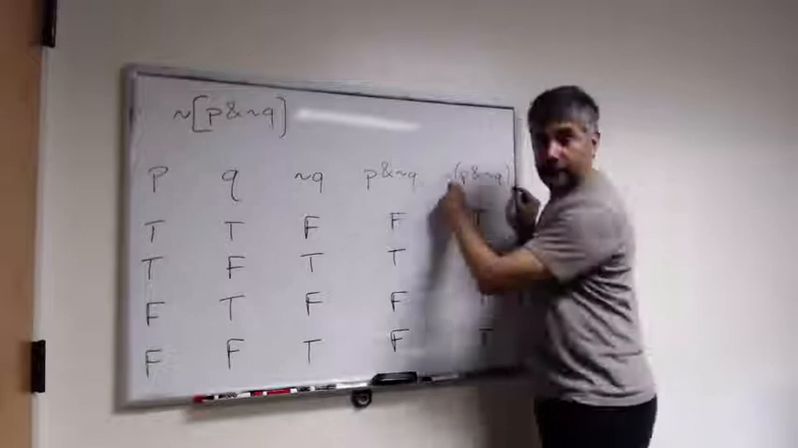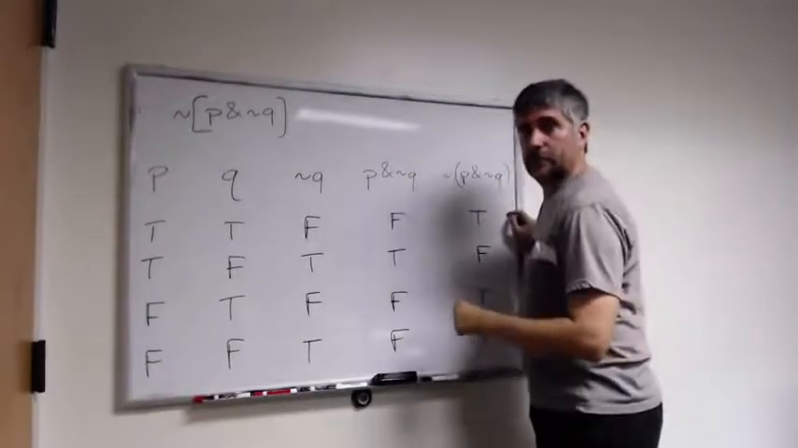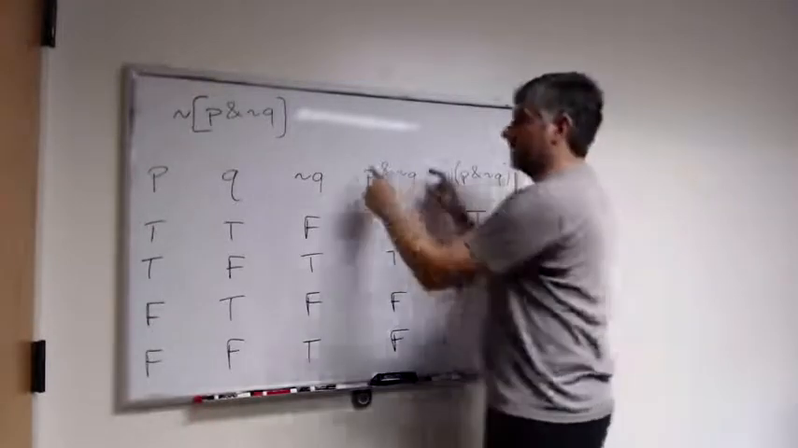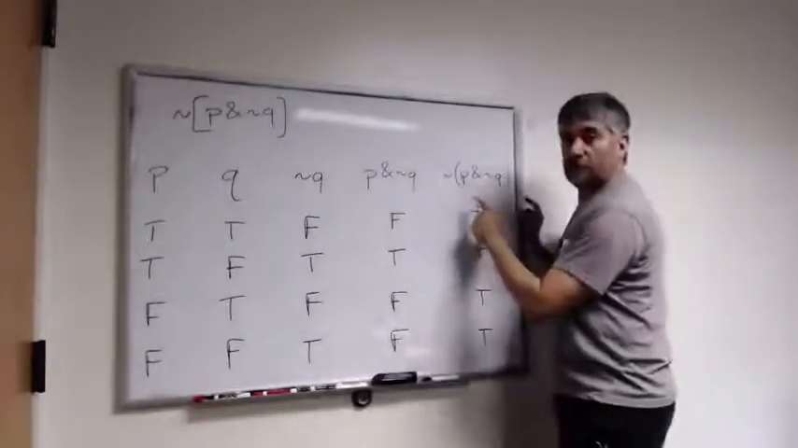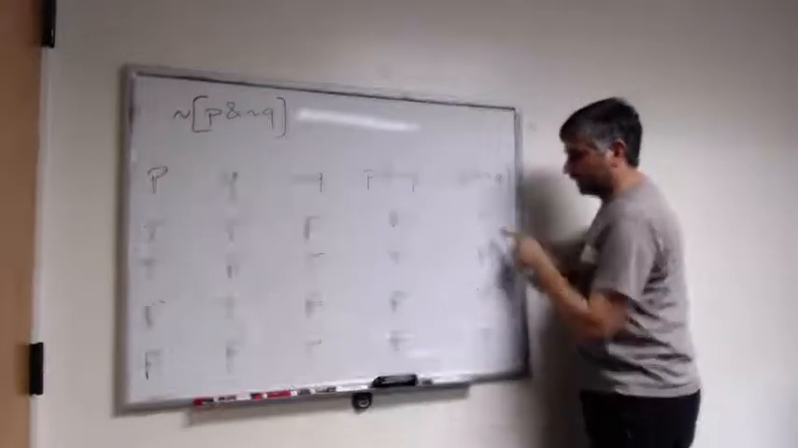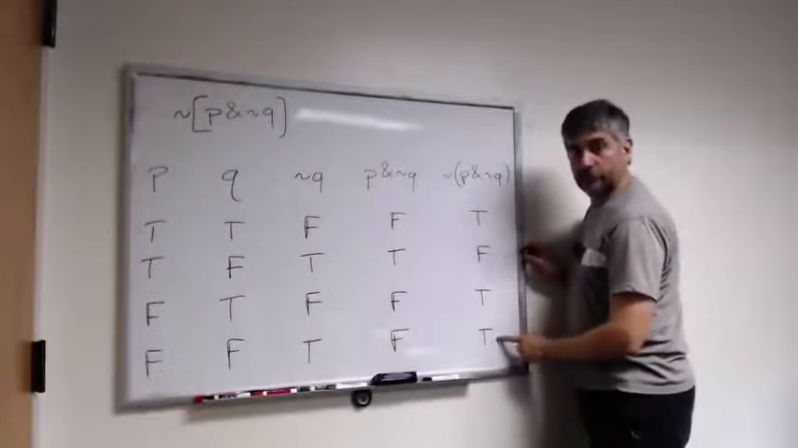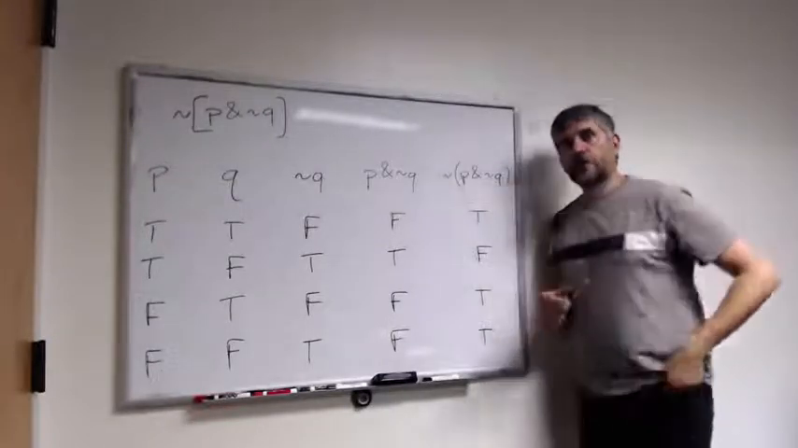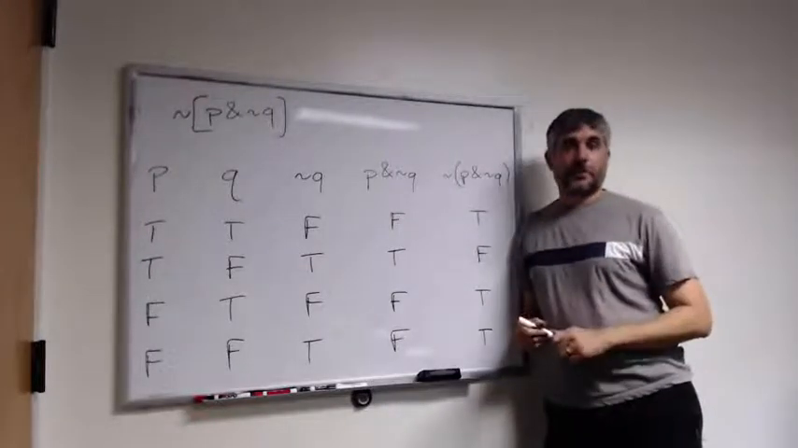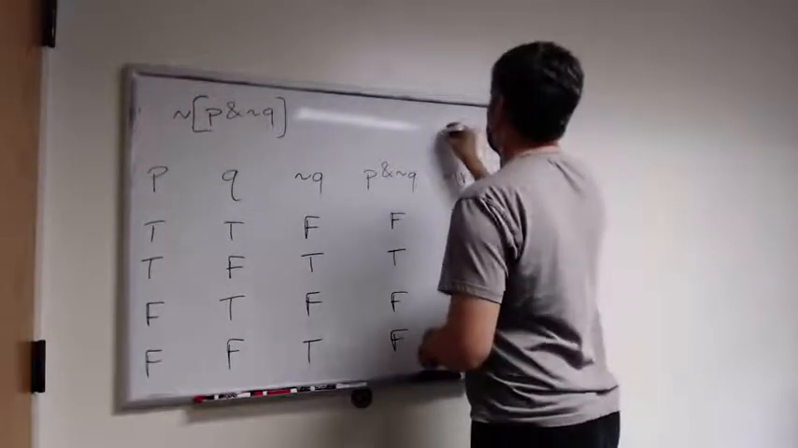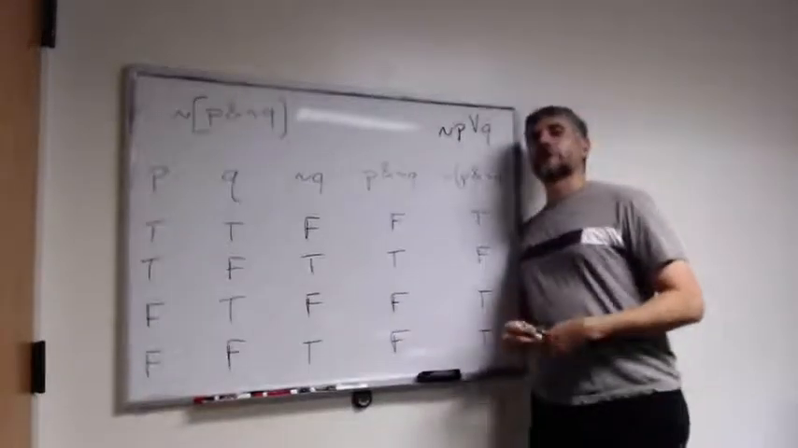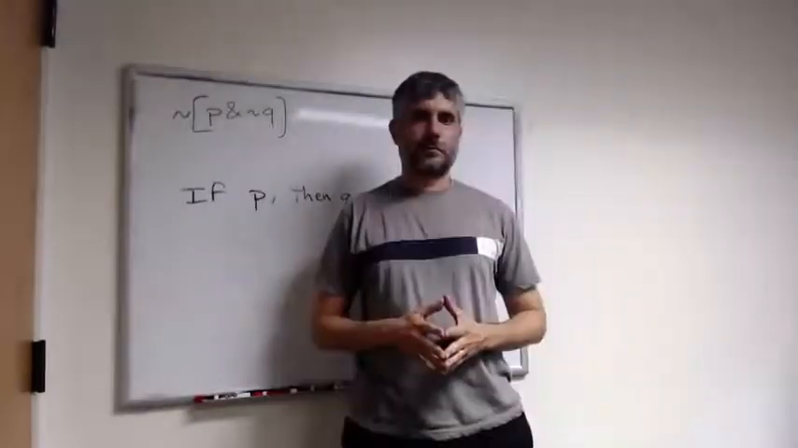Now, how about the negation of P and not Q? Well, the negation of P and not Q is going to be true whenever P and not Q is false, and it's going to be false whenever P and not Q is true. So, it's true here, true here, and true here. Now, does this truth table look familiar to you? Yeah, you remember. It's the same as the truth table for not P or Q. The truth table that we constructed in last lecture.